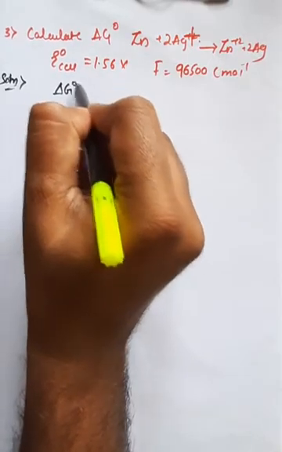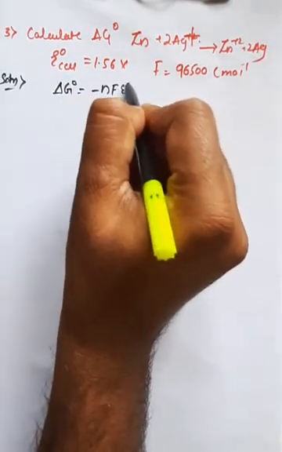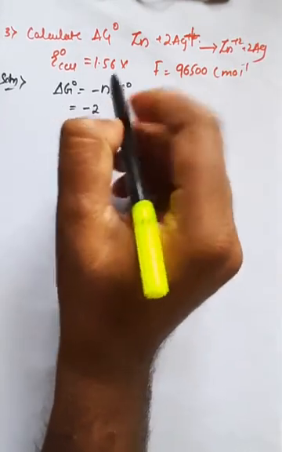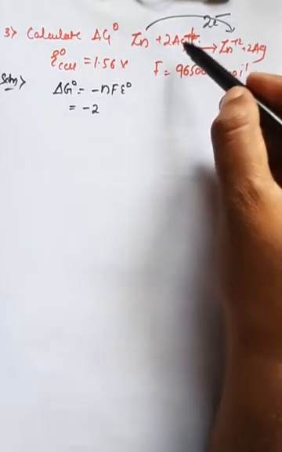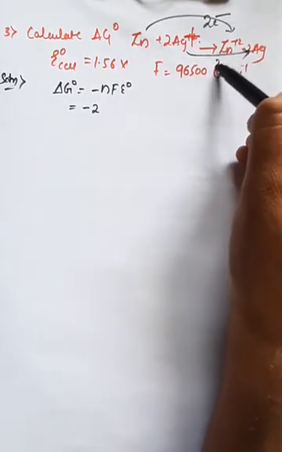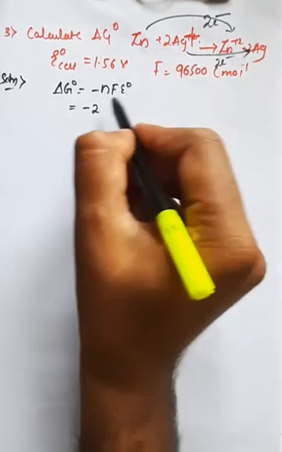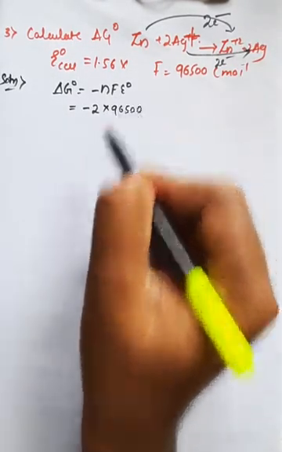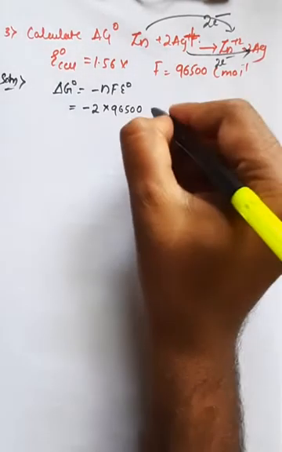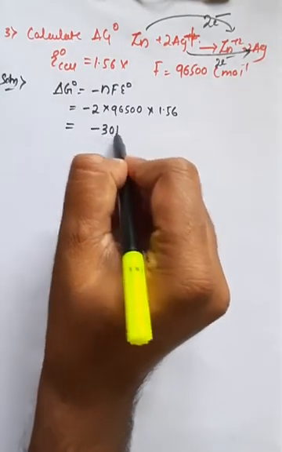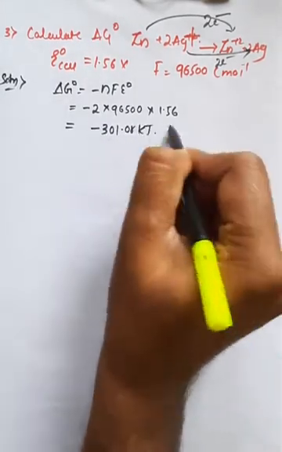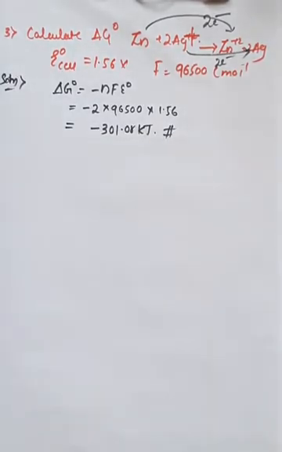For the calculation of delta G naught, already we have seen delta G naught is equal to minus n F into E naught of the cell. So that is minus 2, because here you can observe zinc is converting into zinc plus 2, there is a difference of 2 electrons. Even 2 moles of Ag plus will convert into 2 Ag, there is also a difference of 2 electrons. So 2 into 96,500 into 1.56, and the total value is minus 301.08 kilojoules, right? So that is the calculation of delta G naught. Even this can be asked for 2 marks in our annual examination, right?